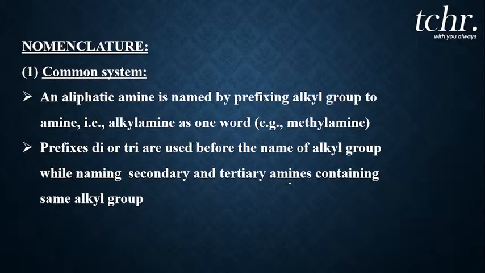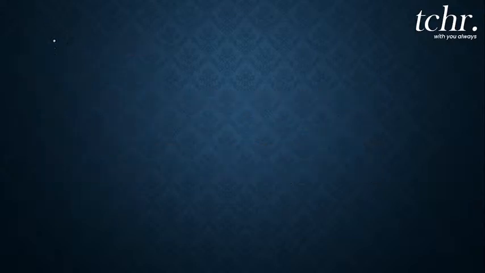All these different types of amines, primary or secondary or tertiary, need some names, right? What names do we follow? Yes, IUPAC nomenclature, but let us discuss both the common name as well as the IUPAC name. First, let us try to name amines by common name, because sometimes you have to know the common names also.